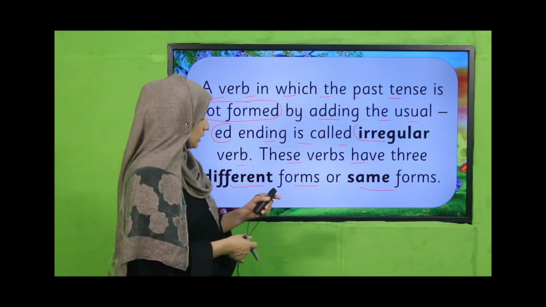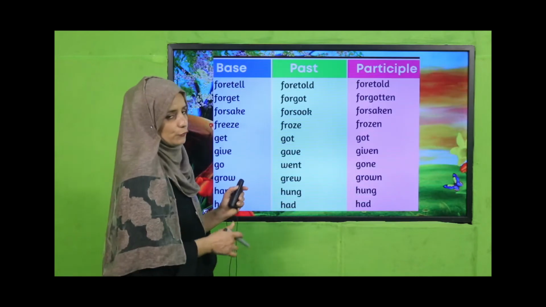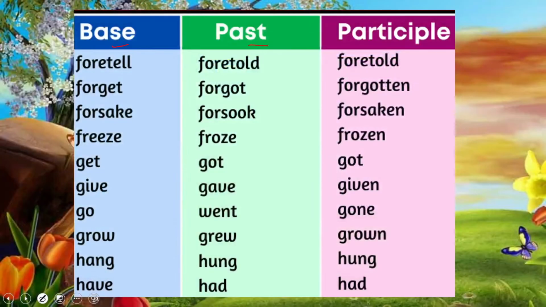We can find them. Okay, so see, their examples are there for you. Base form, past and past participle. Foretell, foretold, foretold. So have you read that there is a word, my dear students, like tell, told, told. Okay, so tell, told, told. So different forms are there. So that's why these verbs are called irregular verbs.